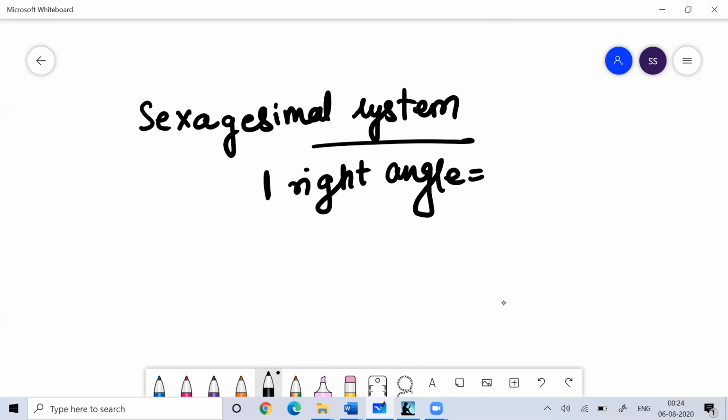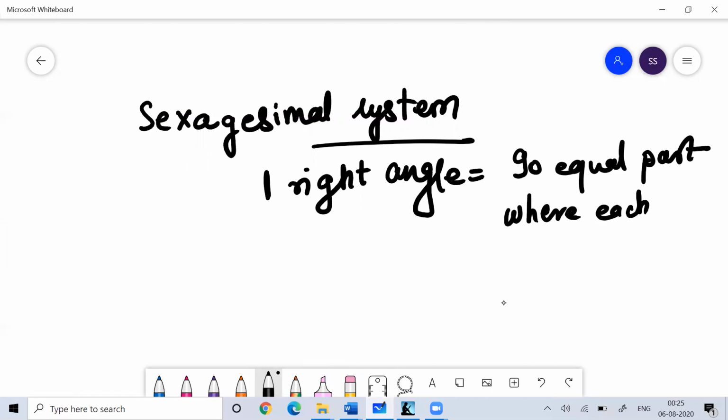So one right angle is divided into 90 equal parts, where each part is called a degree.